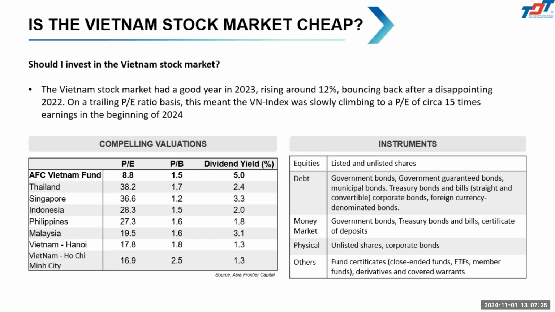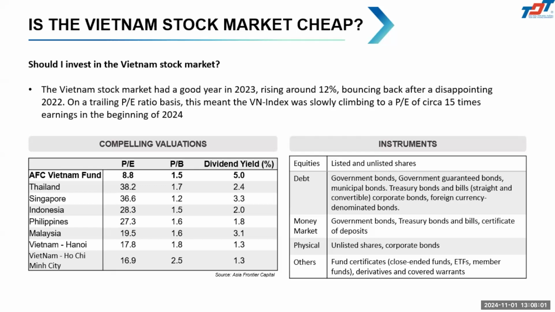For the basic financial instruments in the market, we have the equity market, like we just discussed now. It has listed and unlisted shares. And for the debt market, we have government bonds, municipal bonds, treasury bonds, corporate bonds. And in the money market, we have treasury bills, certificates of deposit, and also others, like ETFs, derivatives, and warrants.